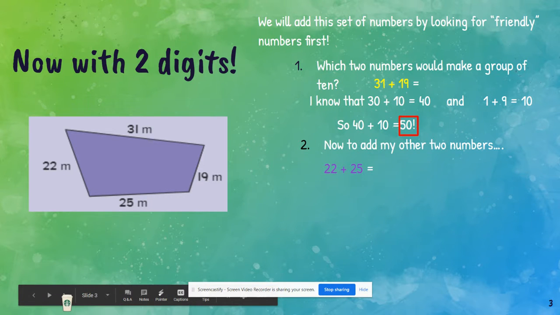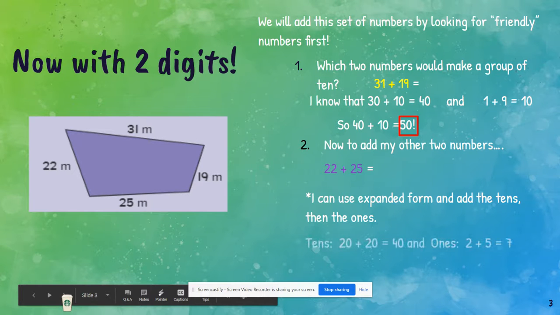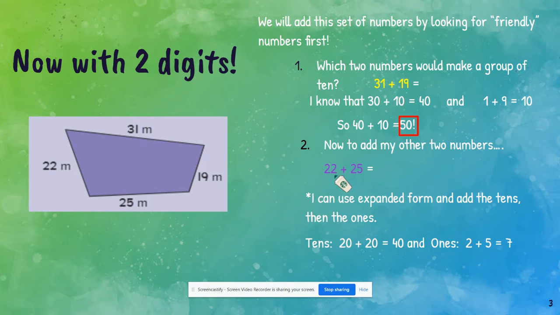So now to add my other two numbers. So I have 22 plus 25. So I can use expanded form and add the tens and then the ones. So my tens, I have 20 plus 20 equals 40. And then in my ones, I have 2 plus 5, which would equal 7.